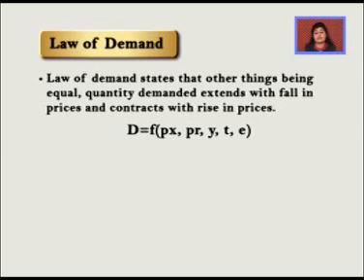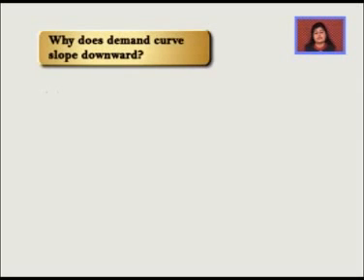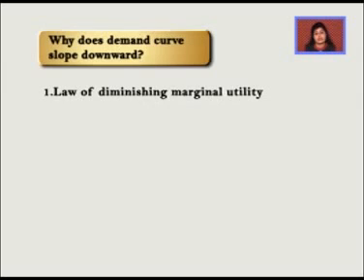So what things we have assumed constant here? Income, price of related good, tastes, and expected future price. So 4 of these become our assumptions. Very good. Now, the thing is that why is this relationship negative? This might have come to your mind as well as to my mind. So let me just explain it to you why there's an inverse relationship between price and demand.